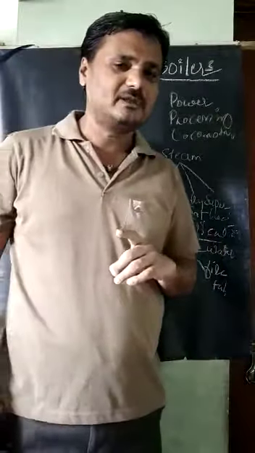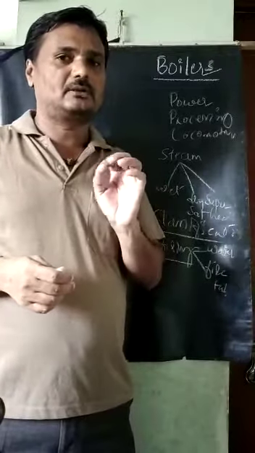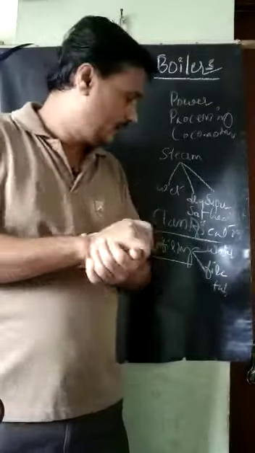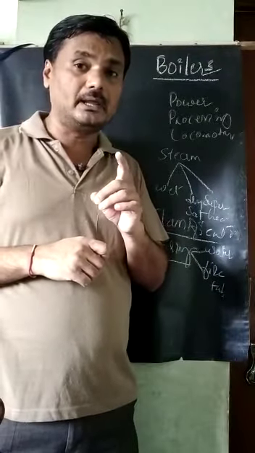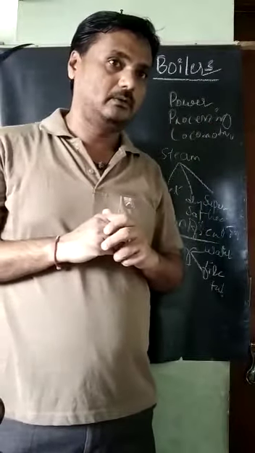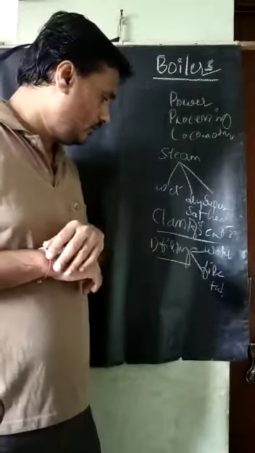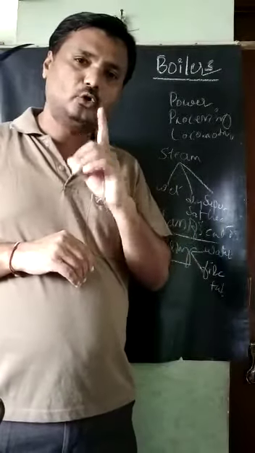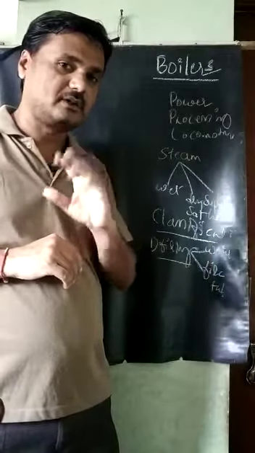Water tube boilers means water is flowing in the tube, and outside the tube the fuel is burning, so heat is added from the outside. In the case of a fire tube boiler, the fuel burns inside the tube, and outside the tube there is water. That is called the fire tube boiler, the reverse way. We study these two boilers in detail in this chapter, with neat sketches.